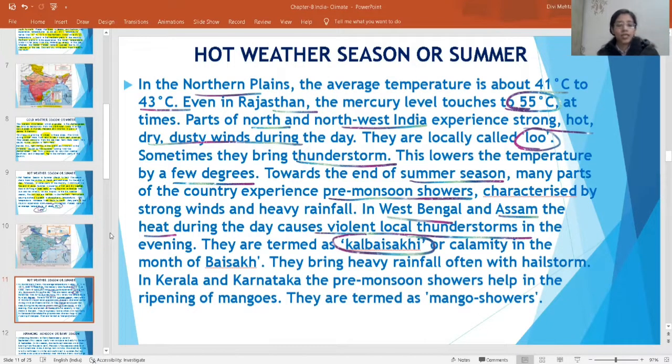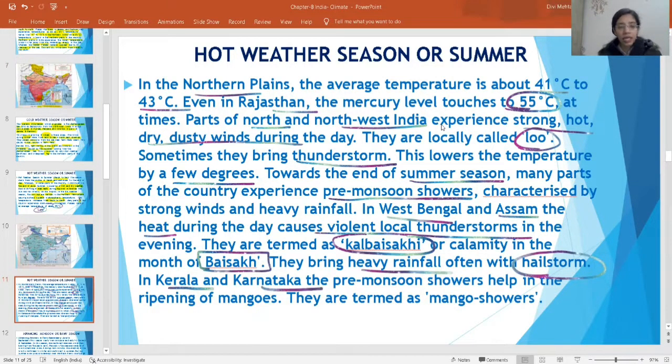They come in the month of Baisakh. They bring heavy rainfall and sometimes a hailstorm.